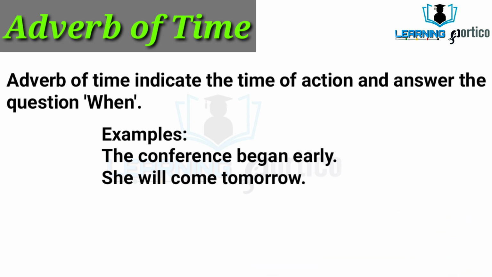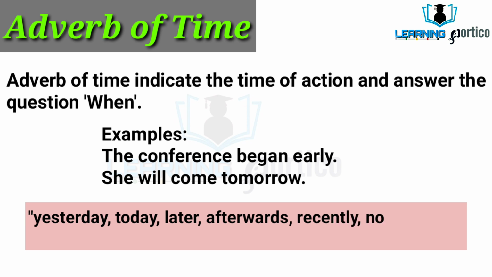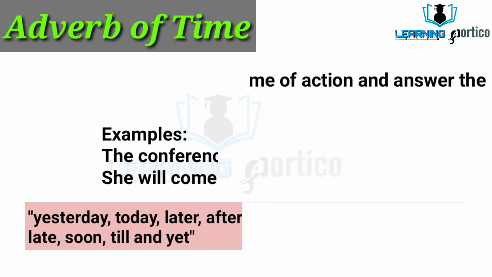What are the examples? The conference began early. Here early is the adverb of time because it answers the question when. Next example is she will come tomorrow. Tomorrow is the adverb of time in the sentence. Here early and tomorrow are adverbs of time. Some other adverbs of time are yesterday, today, later, afterwards, recently, nowadays, late, soon, till and yet. These are the adverbs of time.